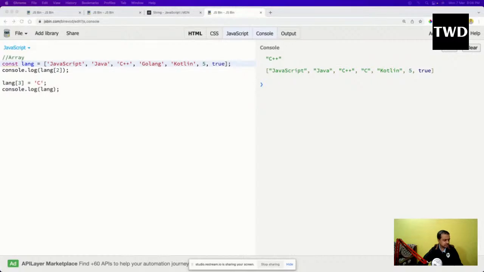Golang was actually deleted. So this is not a good thing to do. We have some ways to avoid it. There are push, pop, and all those things.